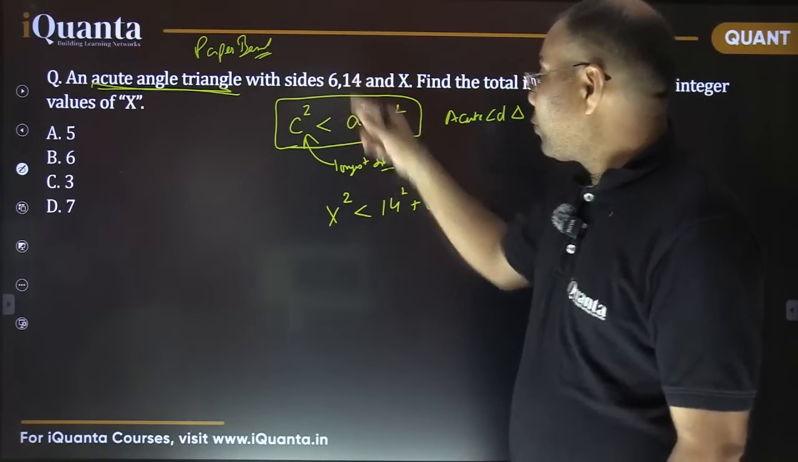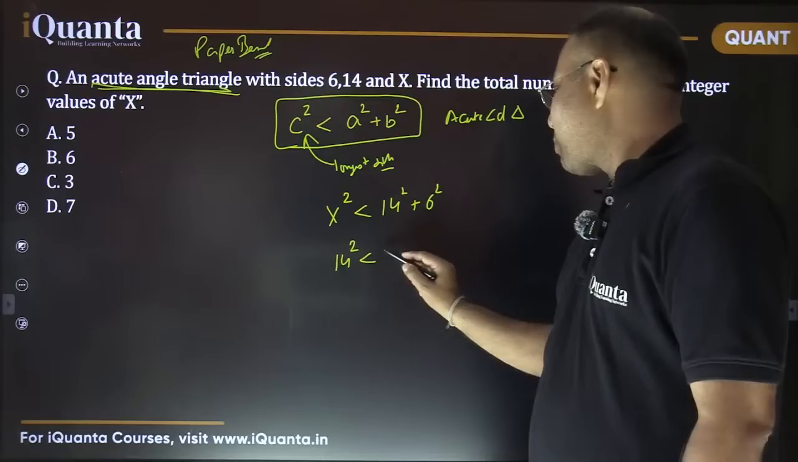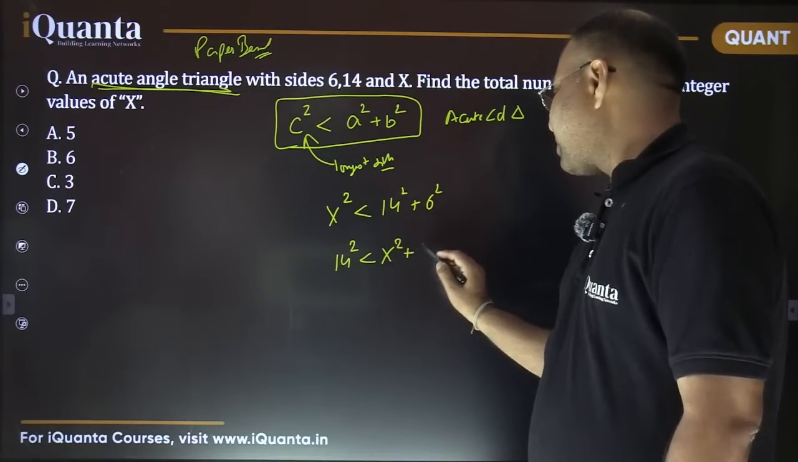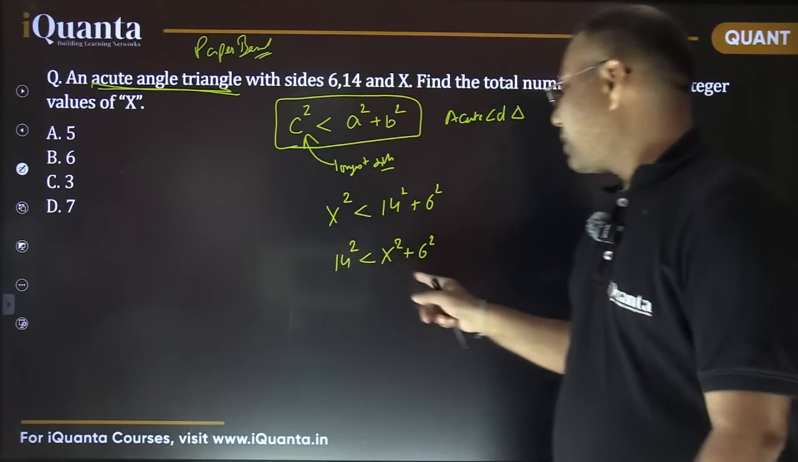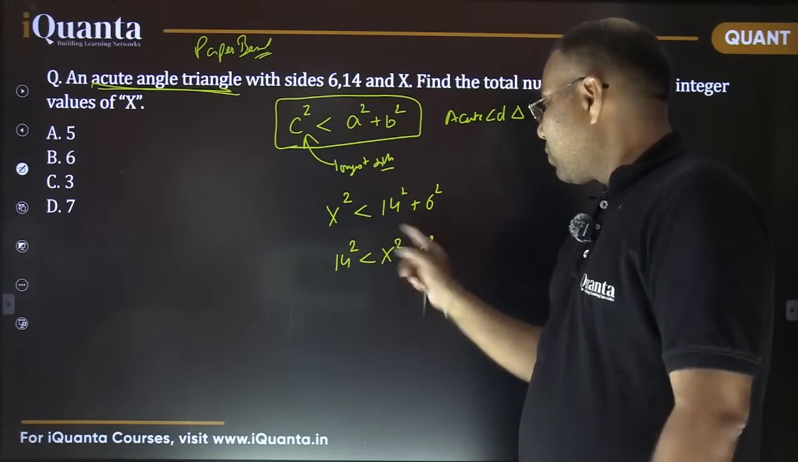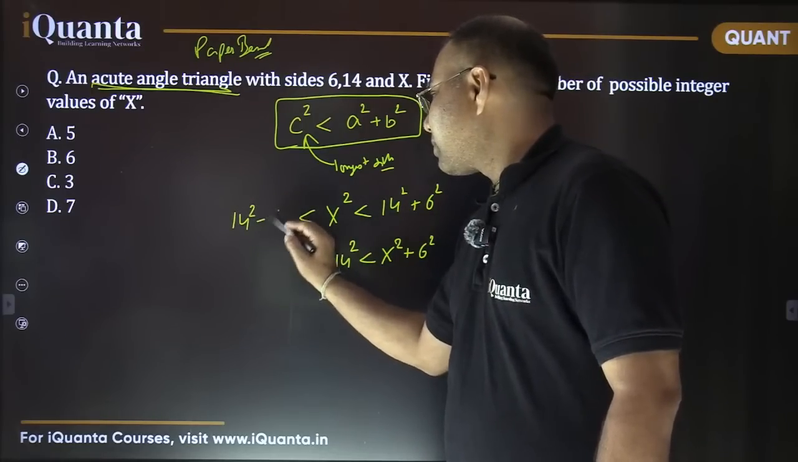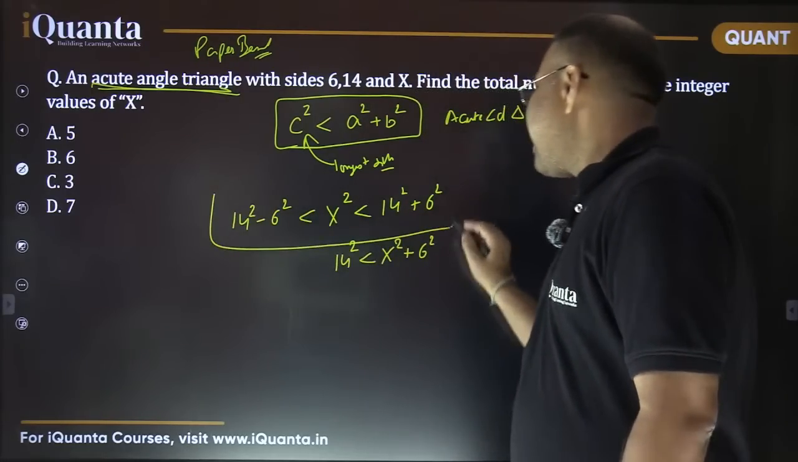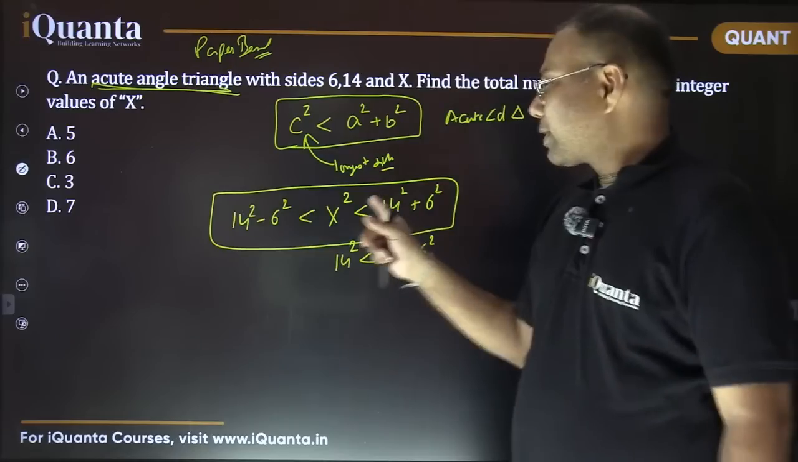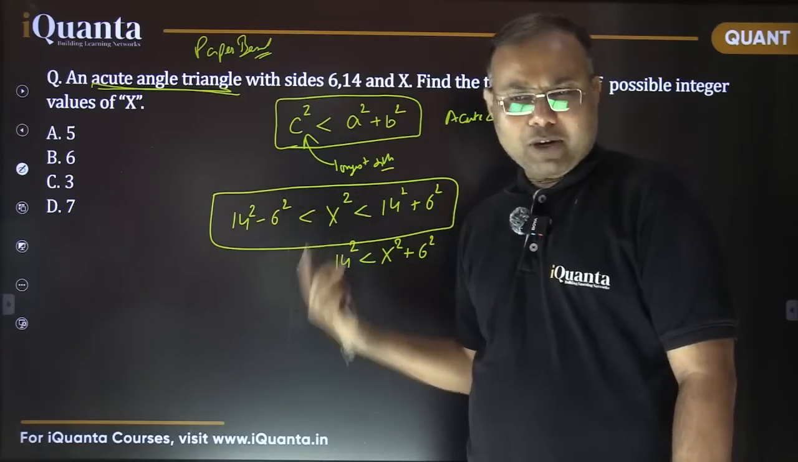And what if 14 is the longest side? If 14 is the longest side, in that case 14 square should be more than x square plus 6 square. So which in turn gives me the condition on x that x square should be greater than 14 square minus 6 square. So let's club it here only. So that is the combined condition now, right? So this x square should be less than this value and more than this value.